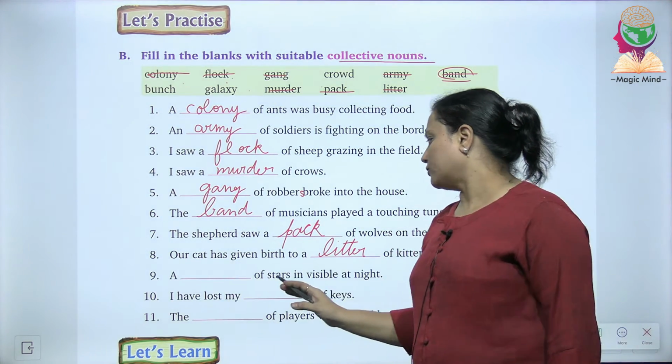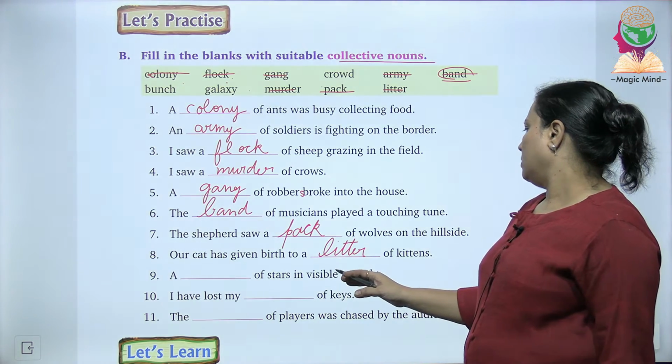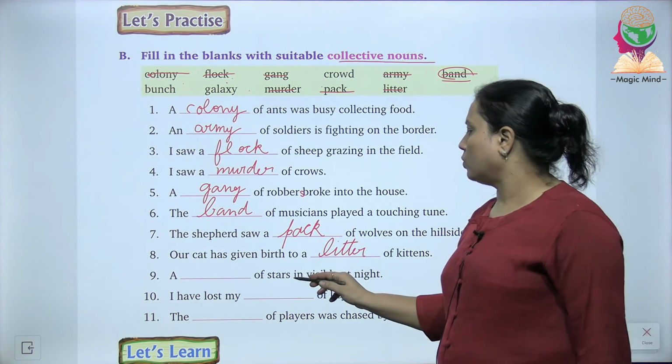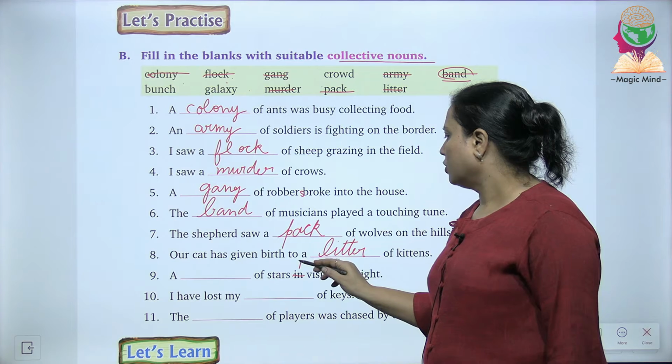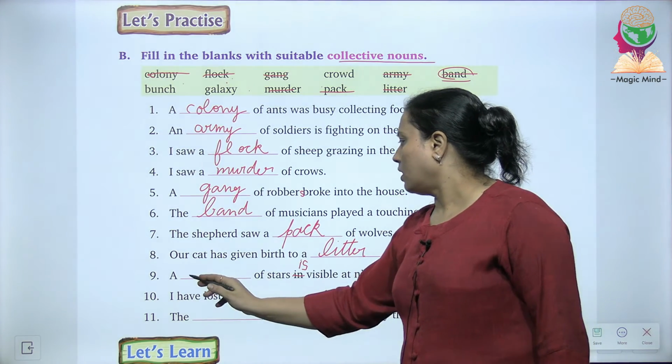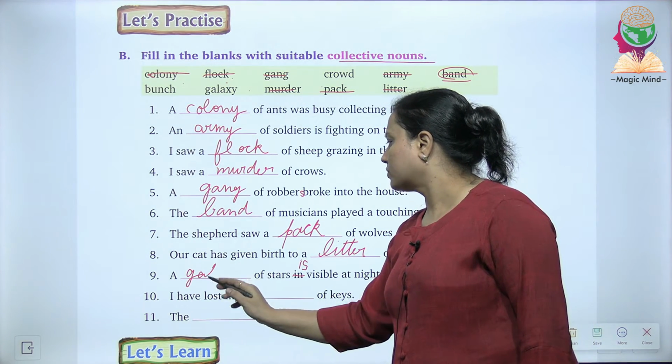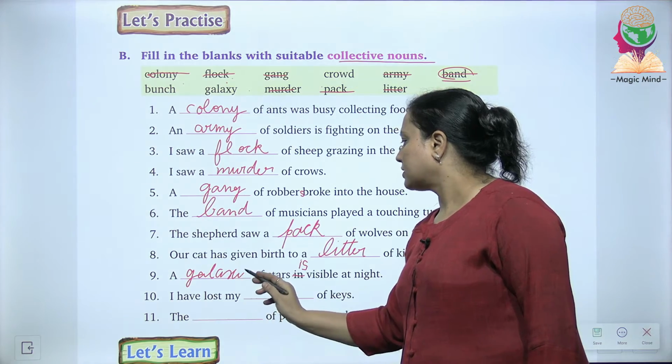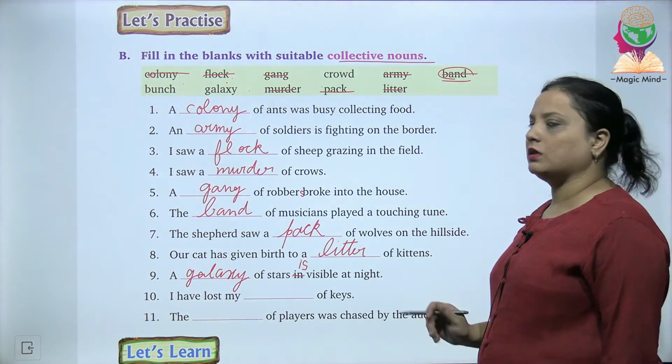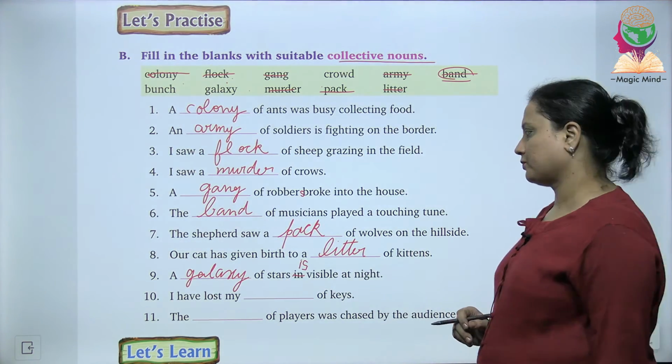A dash of stars in visible at night. Now here the word in is incorrect. You will write here is a galaxy of stars. A galaxy of stars is visible at night.